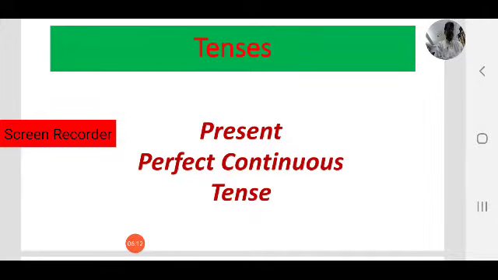In this lesson we are going to learn where we use present perfect continuous tense, what is the structure of this tense, both positive and negative forms, and we will see some examples of present perfect continuous tense.